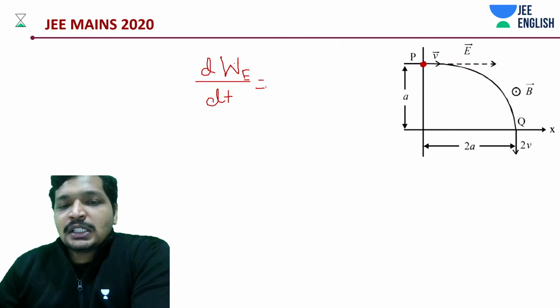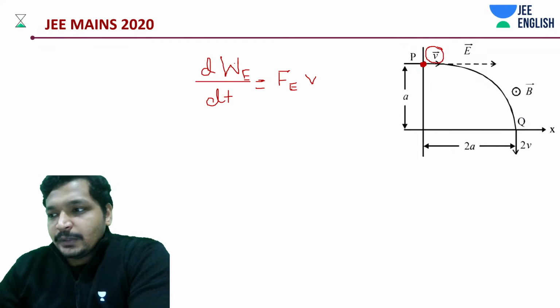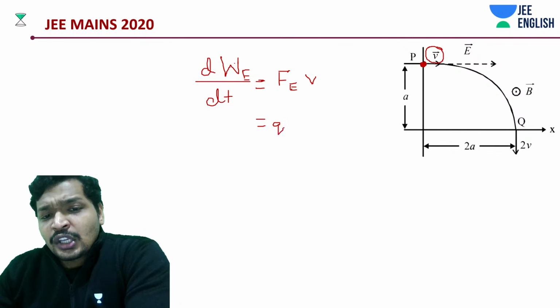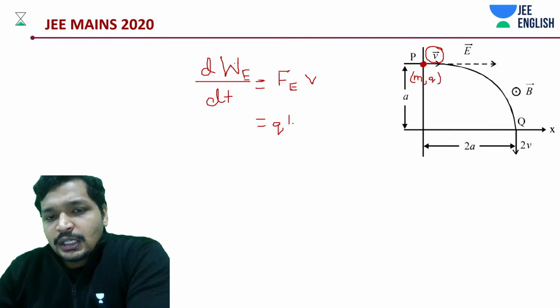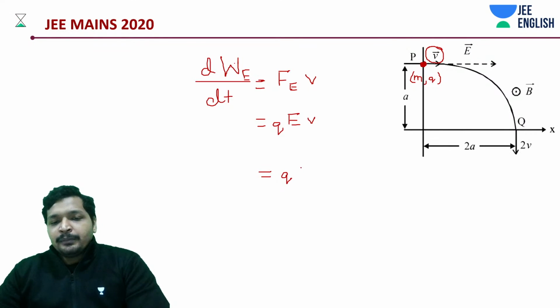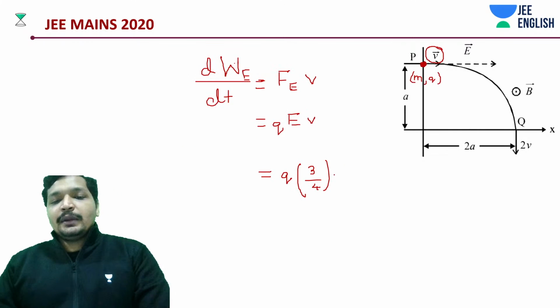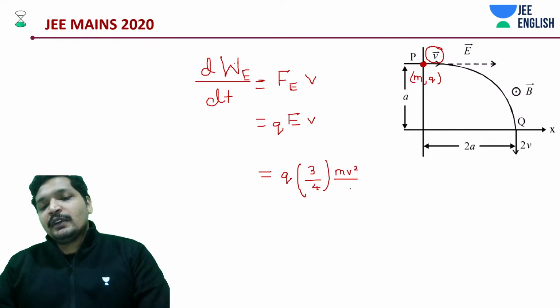It's going to be the force due to the electric field into the velocity at that point. What is the force? If this particle has mass m and charge q, it's q into the electric field into v. How much does that come out to be? q into 3 by 4 into mv square by qa. Just writing down the same value that we just derived.